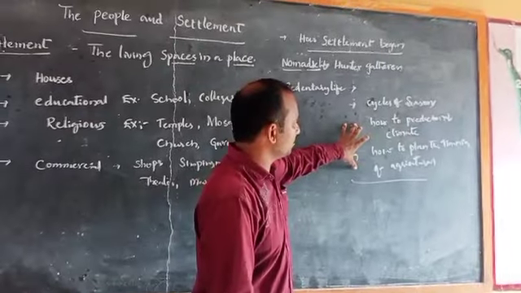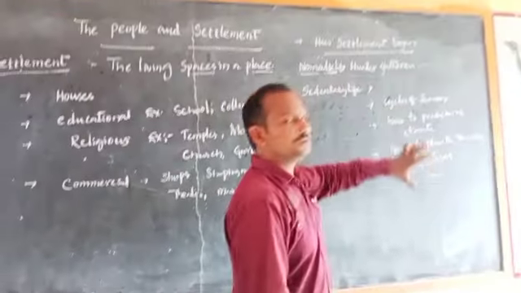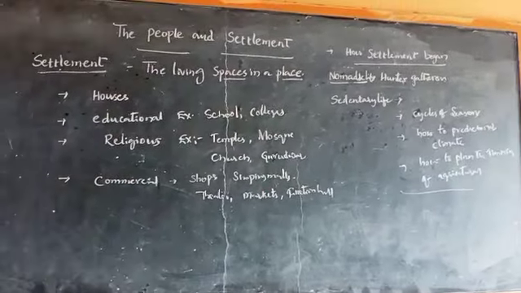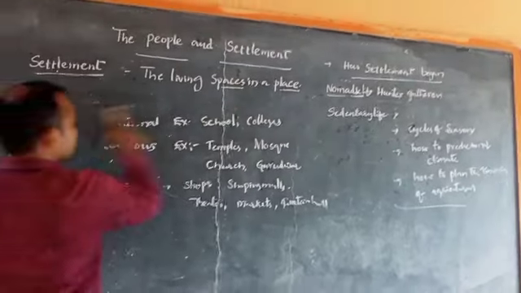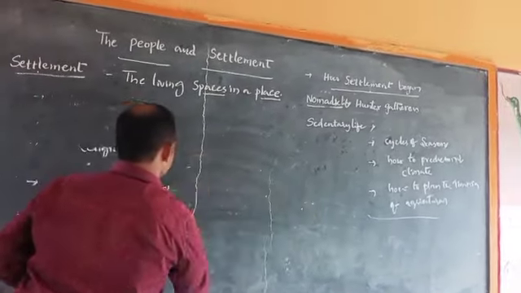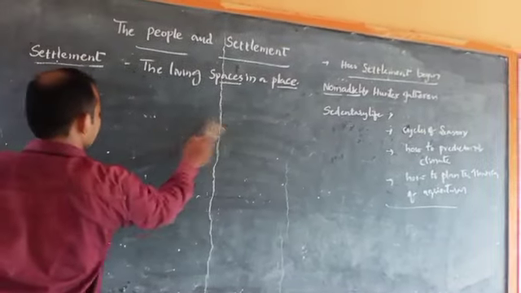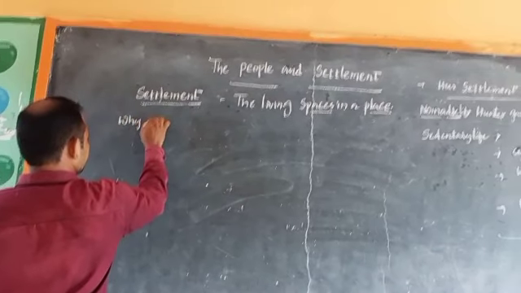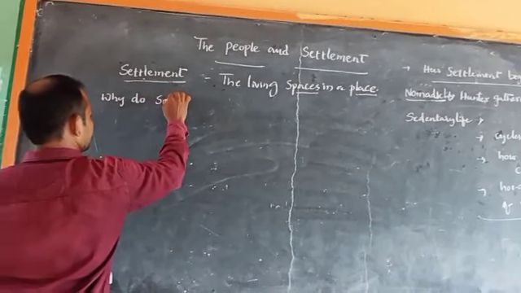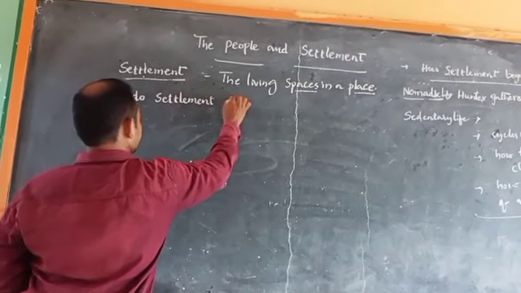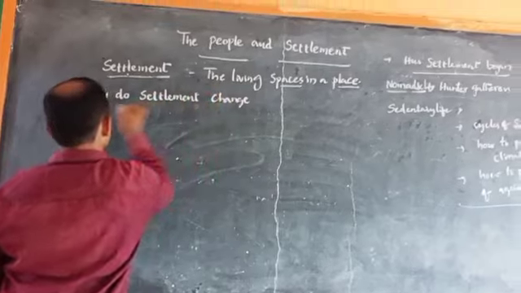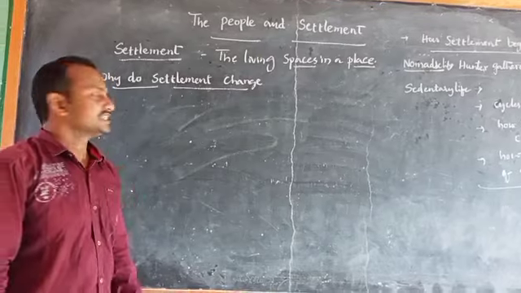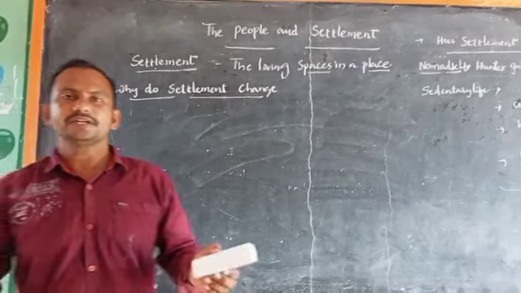Let us see now. I am going to explain why settlements change. Settlements change because of different reasons.